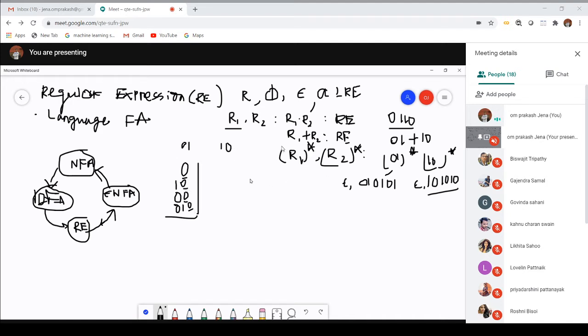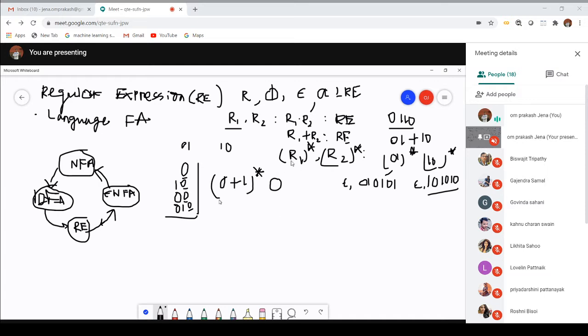So what to do? You have to write like this: (0+1)* 0. What does it indicate? Either there will be no 0 or any number of 0, or there will be no occurrence of 1 or any number of occurrences of 1, or there is a combination of 01 or 10, but it should be ending with a 0.